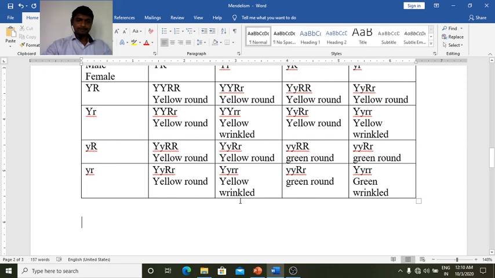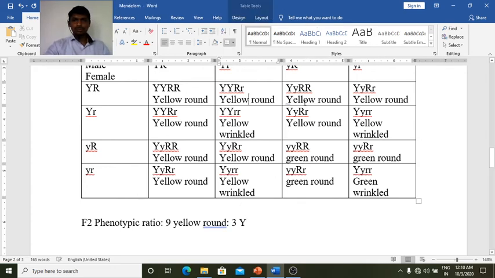So we get the F2 phenotypic ratio of 9 yellow round, 1 2 3 4 5 6 7 8 and 9.